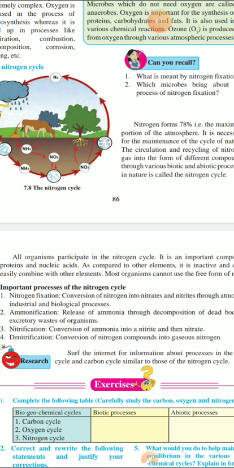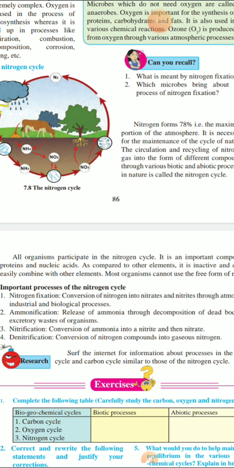Then we will see that nitrite and nitrate are finally converted to gaseous nitrogen by denitrifying bacteria. So this process is known as denitrification.